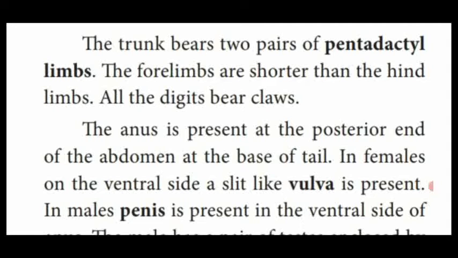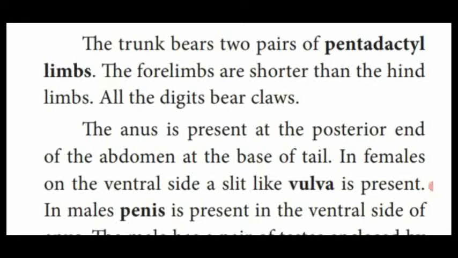Each division of the fore limbs and the hind limbs bears claws. All the digits, that means the divisions, are like our fingers, 5 fingers. Fore limbs and hind limbs, which are having 5 digits.